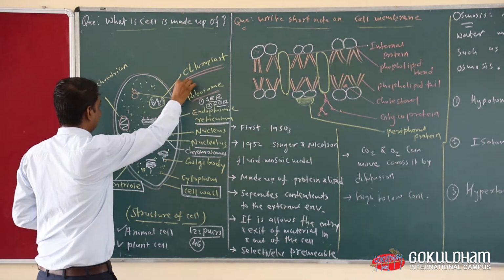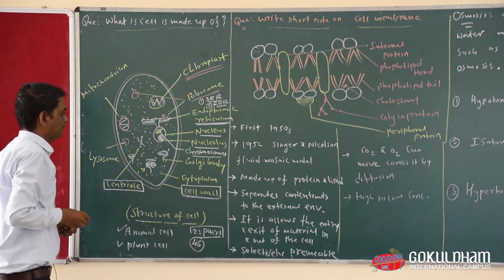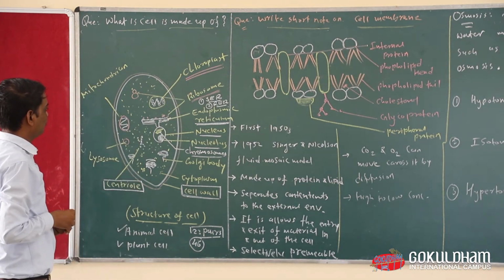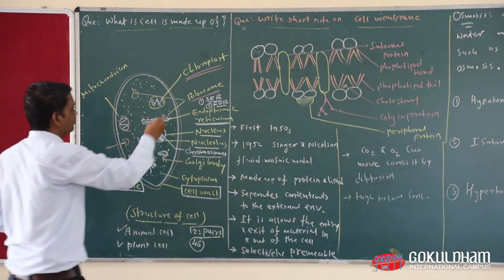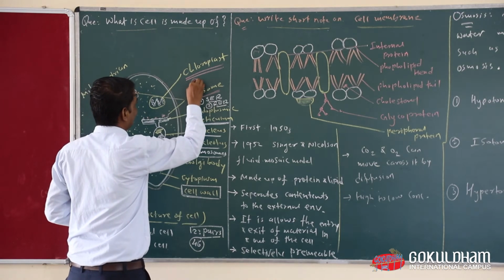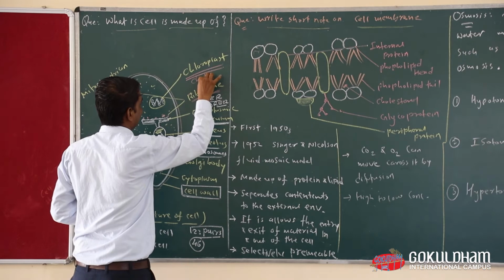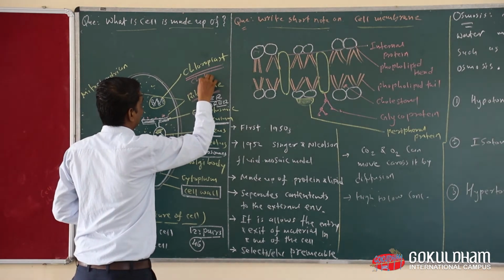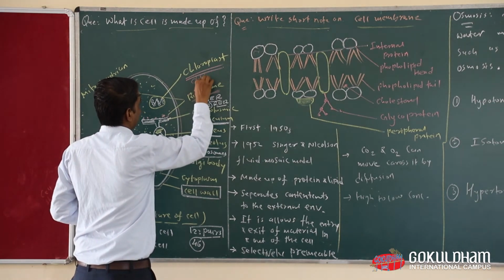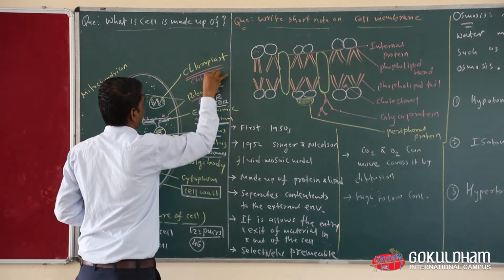Plants can make food with the help of chloroplast. In chloroplast we can also see a substance like chlorophyll.